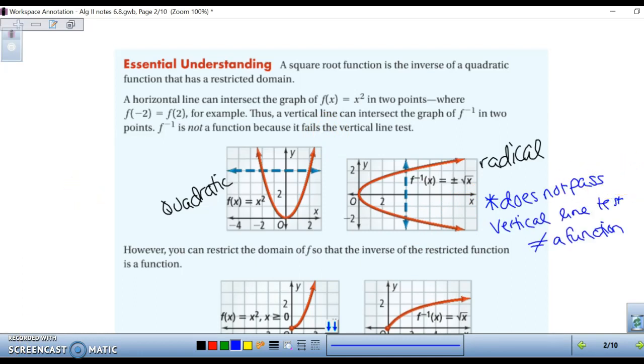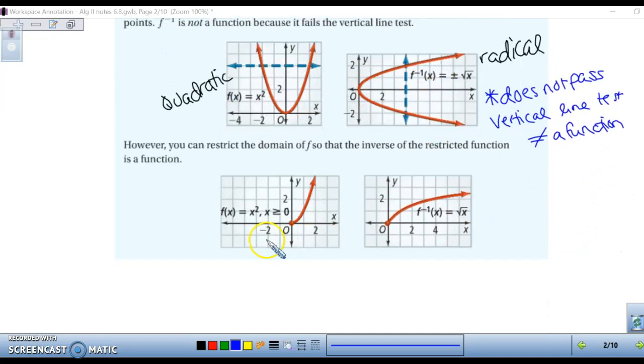We can restrict the domain of our function so that our inverse is an actual function. So again, this does not pass the vertical line test because it hits at 2 spots. But if we get rid of this bottom portion, then we just have this top portion and we no longer have a problem and it's a function. So what we have to do is restrict the domain of our original function.